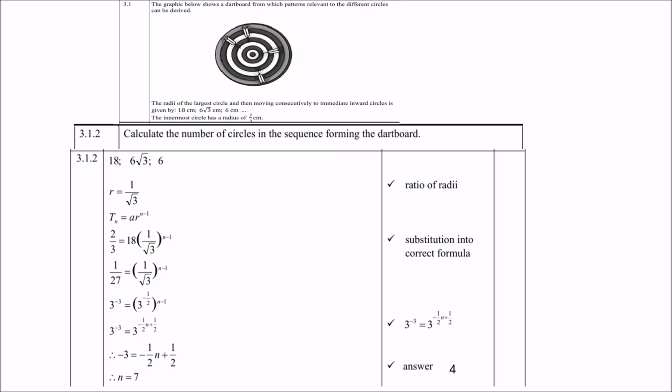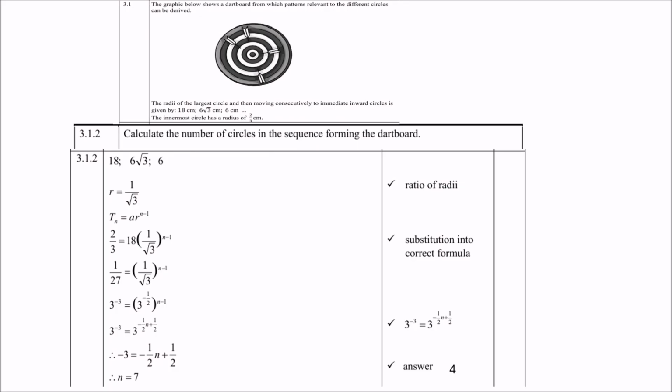Then the next step, we take square root 3 up, where square root 3 is 3 to the power a half. If you take it up to the power of 1 over, it becomes 3 to the power negative a half. Just remember your exponential laws there. Then, of course, you multiply negative a half with n, and negative a half with minus 1. And then you get 3 to the power minus 3 equals 3 to the power minus a half n plus a half. Then, of course, you simplify, and you will get n equals 7.